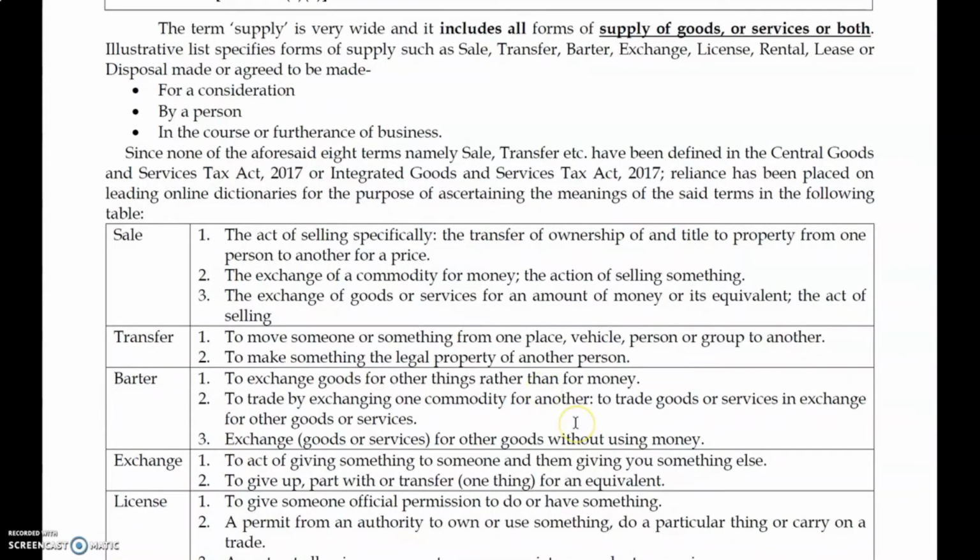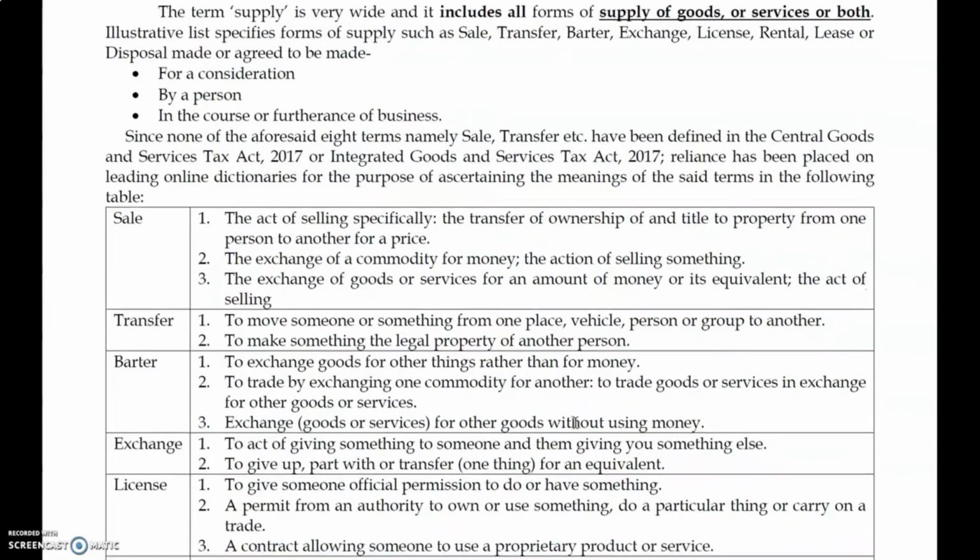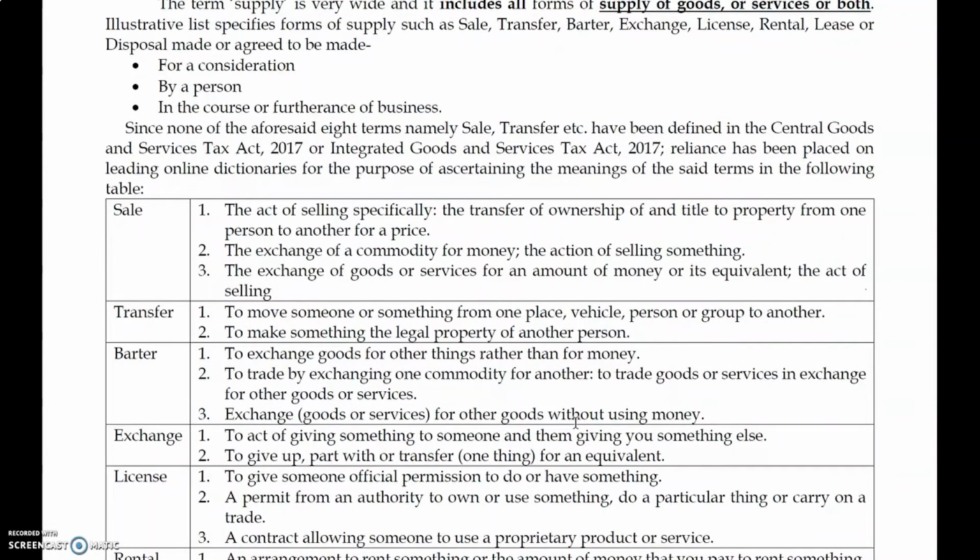The exchange of a commodity for money, the action of selling something. The exchange of goods or services for an amount, money or its equivalent, that act of selling. Normally it is explained in the sale definition, and transfer from one place to another place, or legally transfer by one person to another person. Barter, a much important point. Barter is nothing but the exchanging of goods other than for money.